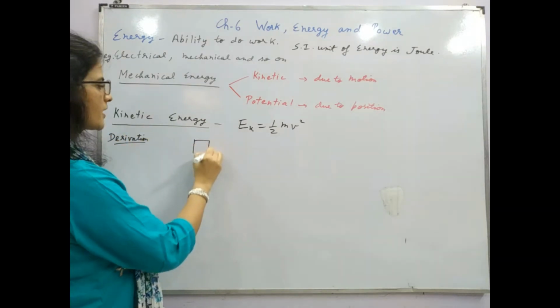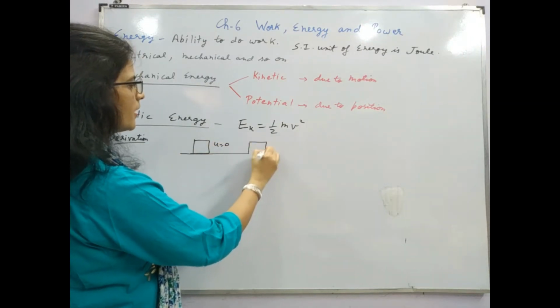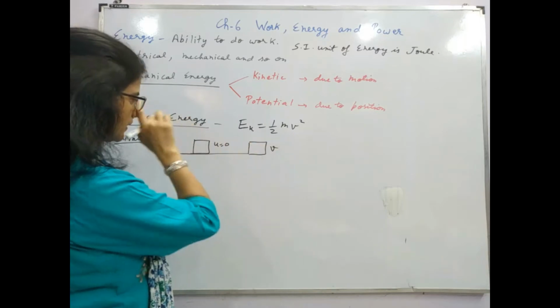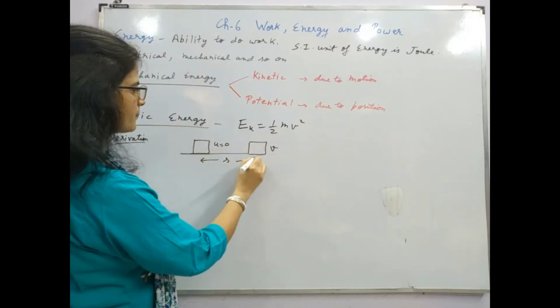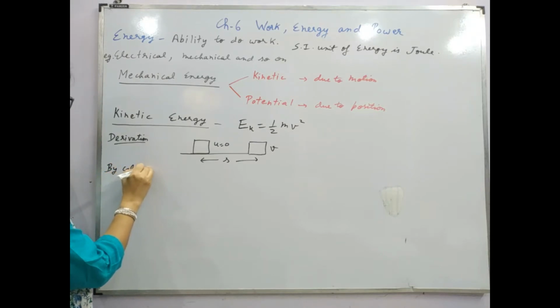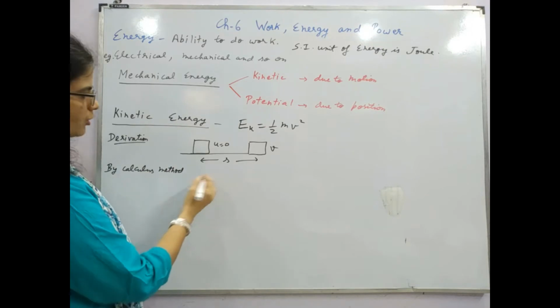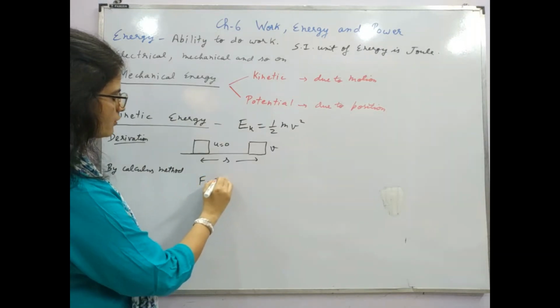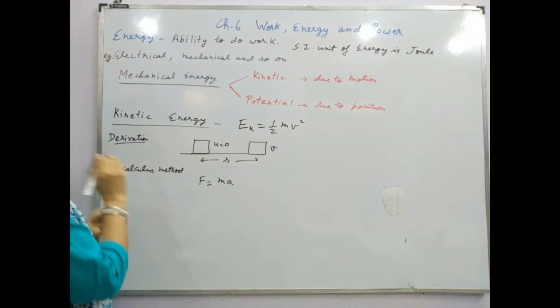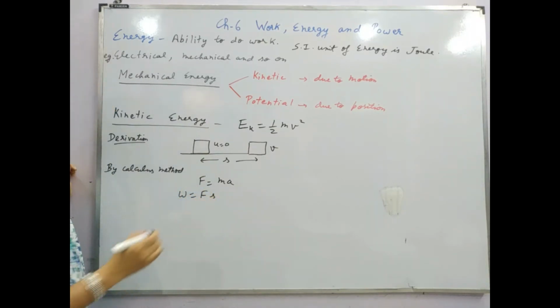If an object is kept here and initial velocity is 0 and it attains final velocity v, this is the displacement. We know that F is equal to ma and work is equal to force into displacement.